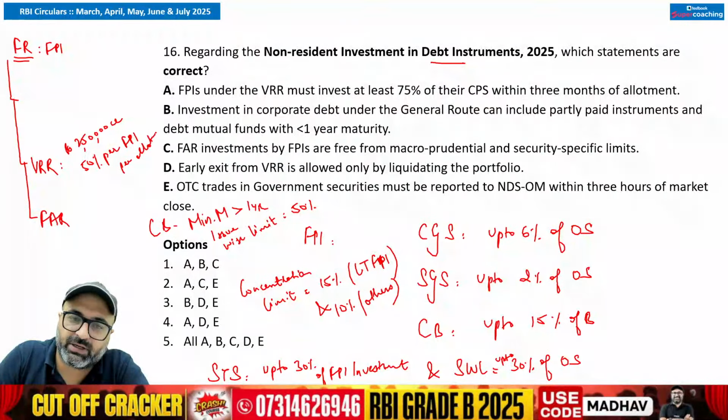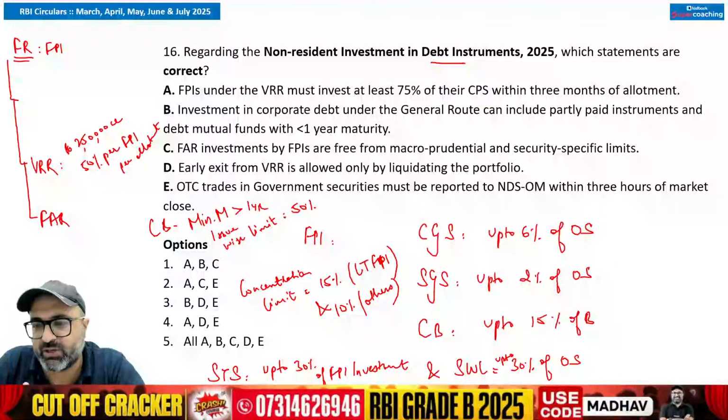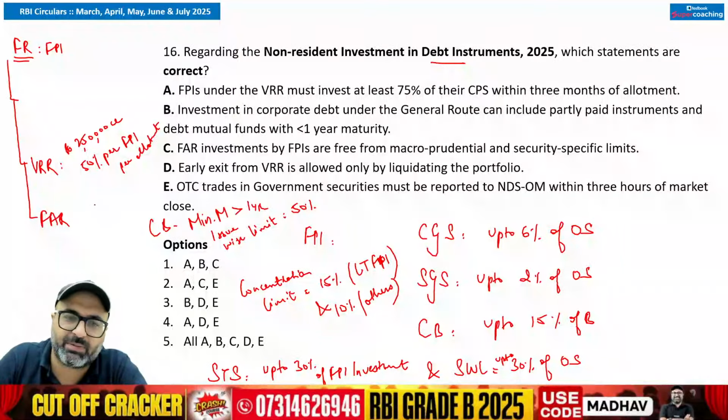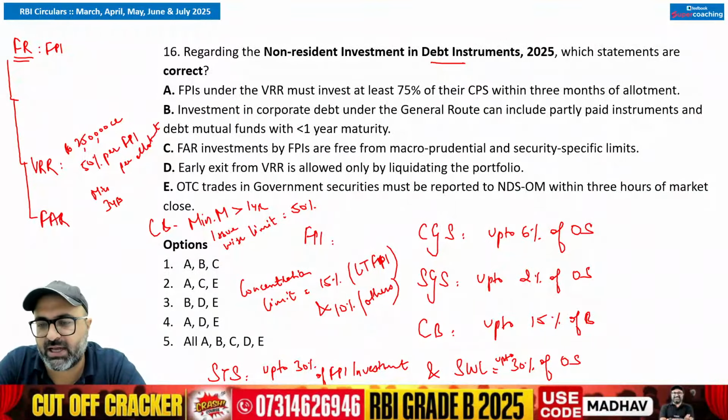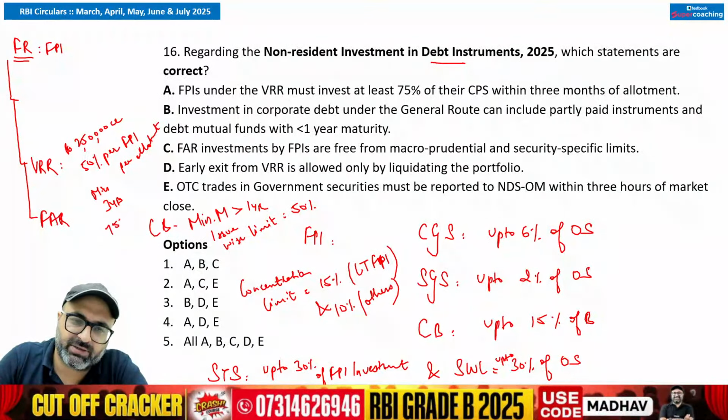In case of oversubscribed scenarios, the retention period is minimum 3 years. CPS stands for committed portfolio size. 75% of CPS, the committed portfolio size, should be invested in 3 months. This is something which you need to remember.